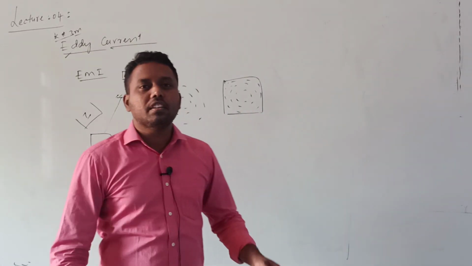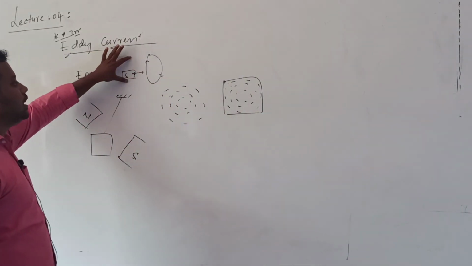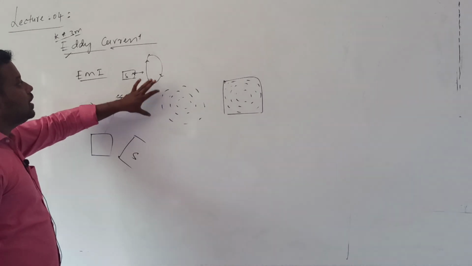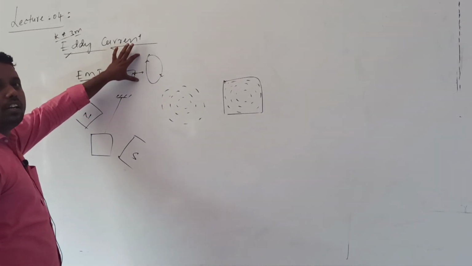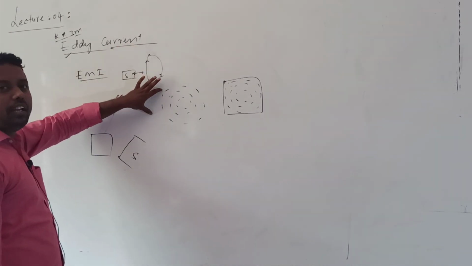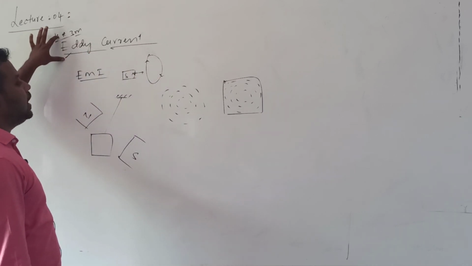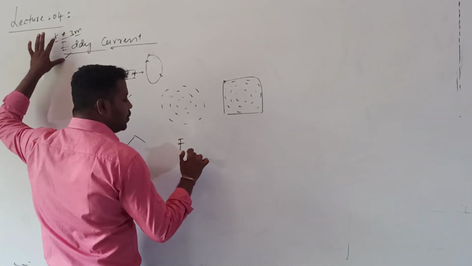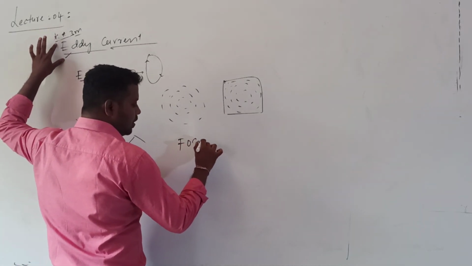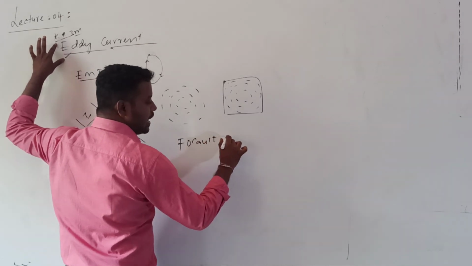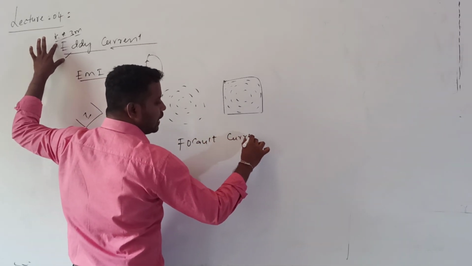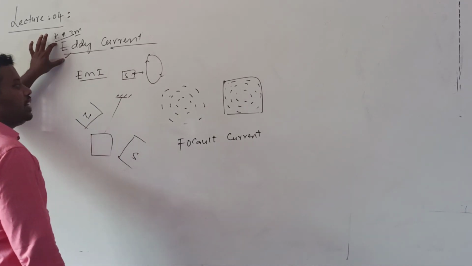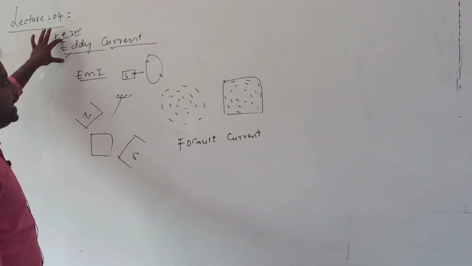The major difference is that here it is only a conductor, and here a bulk conductor. Here the path followed will be either clockwise or anti-clockwise. Here the path will be like eddies in water. That's why this current is called eddy current. This eddy current was discovered by the scientist Foucault, so this current is also called Foucault current. You have to get a clear definition for eddy current.